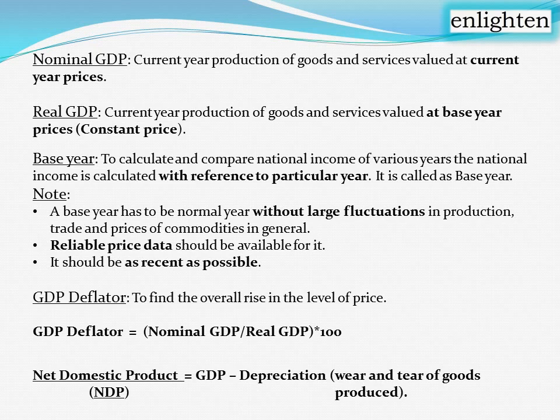It should not be a year of large fluctuations. All the price levels of goods and services should be moving in a smooth way, right? And reliable price data should be available for it. The price data used for calculating GDP should be reliable, obtained from government registered organizations or something like that.